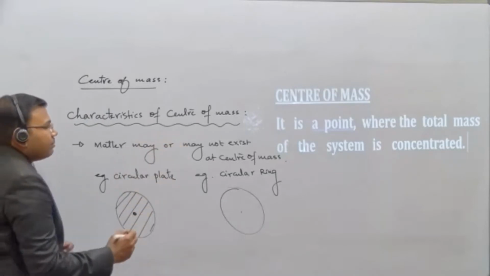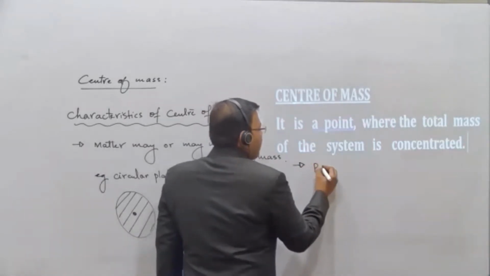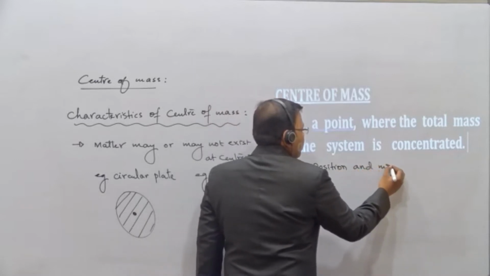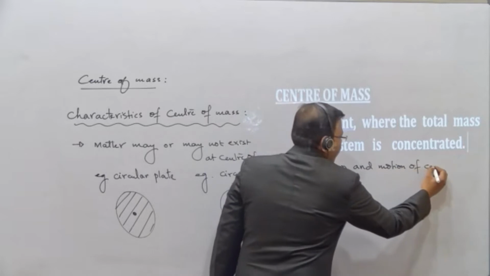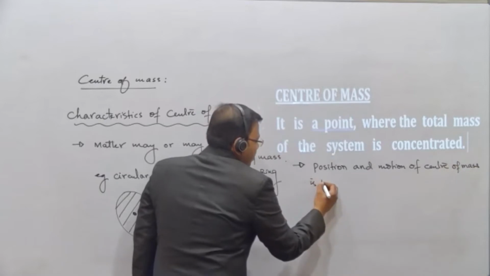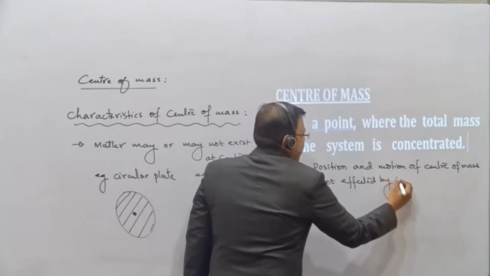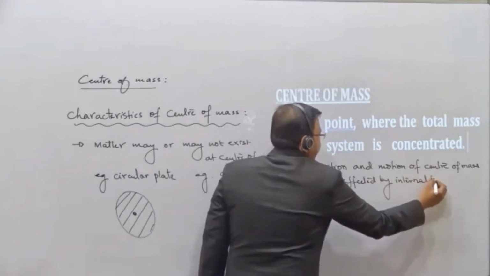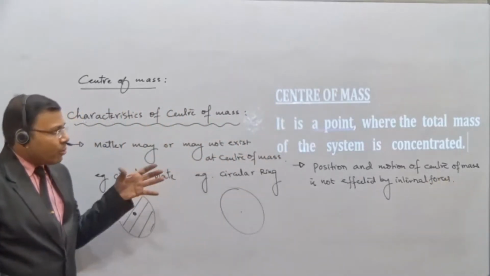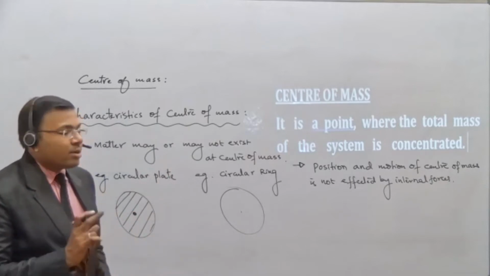Next, the next property I am writing here: position and motion of center of mass is not affected by internal forces. All the properties are very, very important. On every property, a problem can be framed. So the position and the motion of the center of mass is not affected by the internal forces.